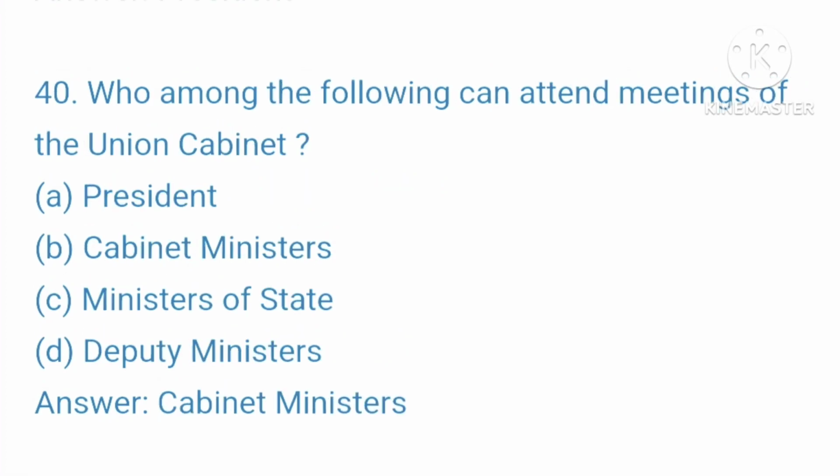40. Who among the following can attend meetings of the Union Cabinet? A. President, B. Cabinet Ministers, C. Ministers of State.